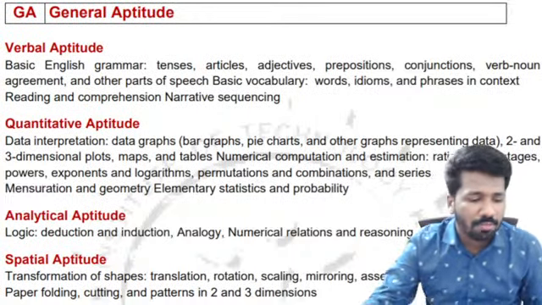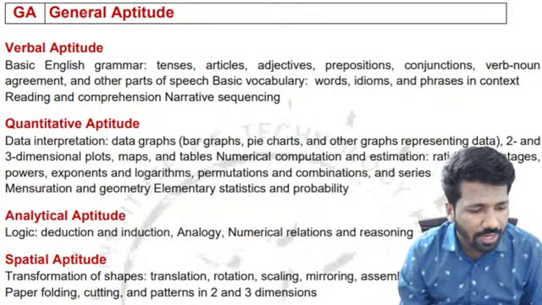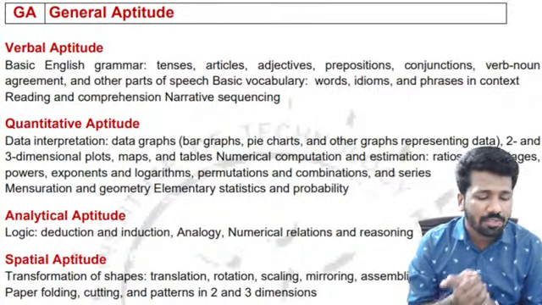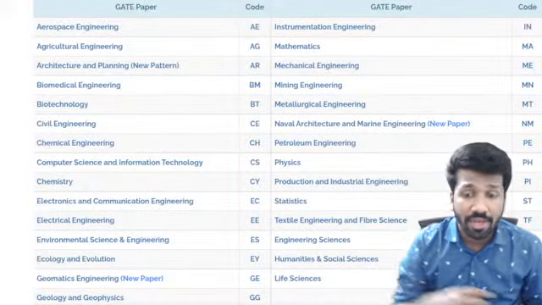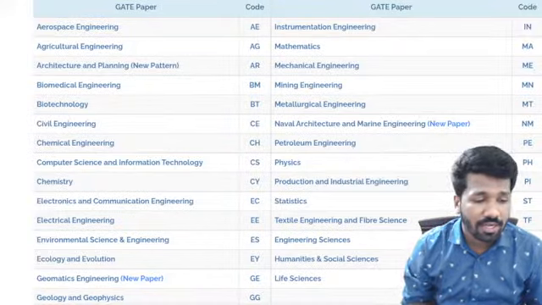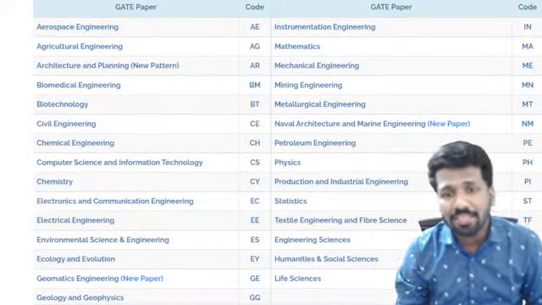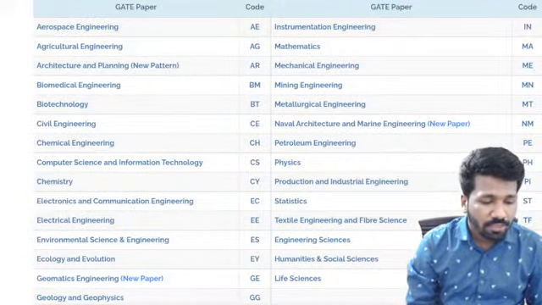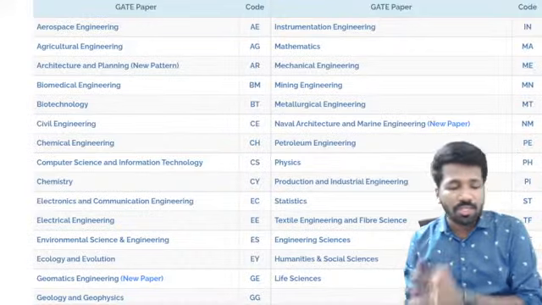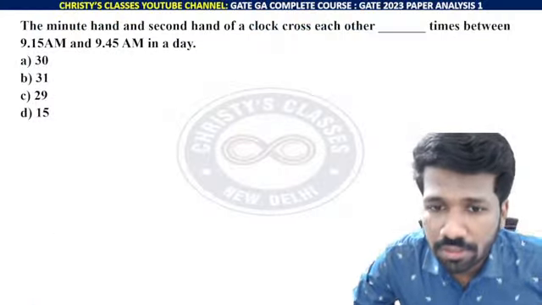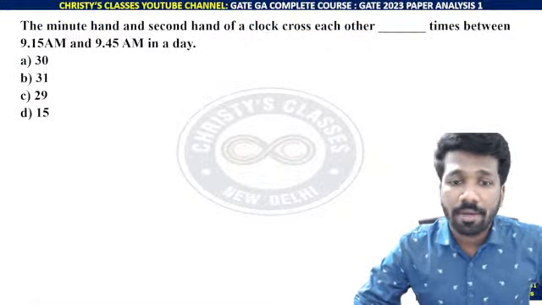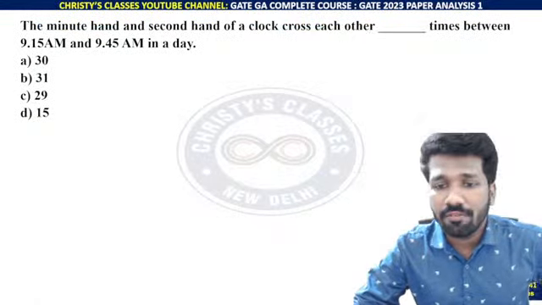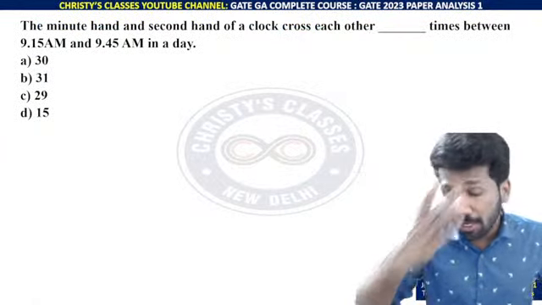This is the full syllabus for all GATE aspirants. General aptitude syllabus is common, so general aptitude classes are common. 29 subjects are there in GATE, and the general aptitude section of all 29 subjects is common, whether it is engineering streams or pure science streams. The type of questions and level of difficulty are more or less the same.